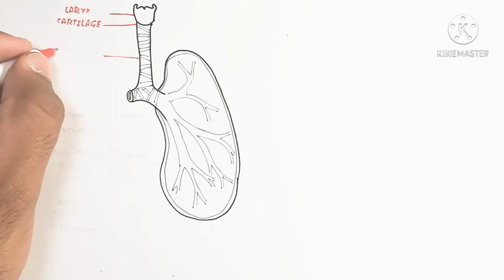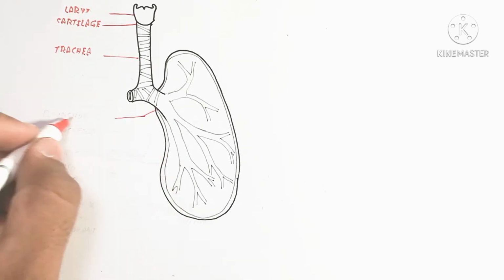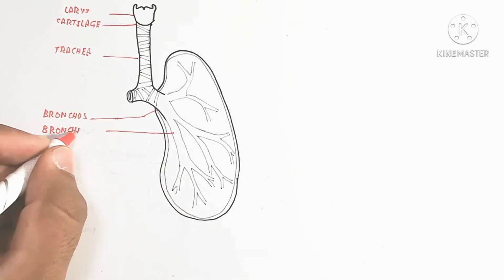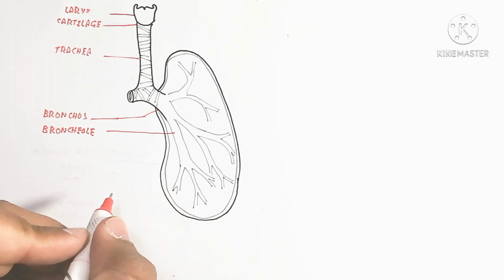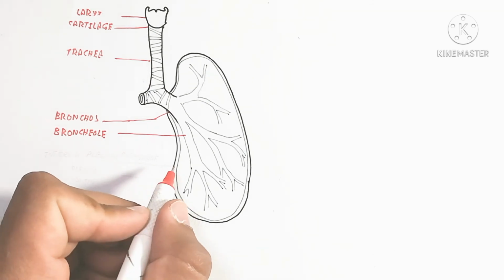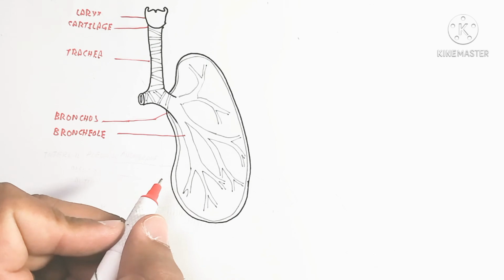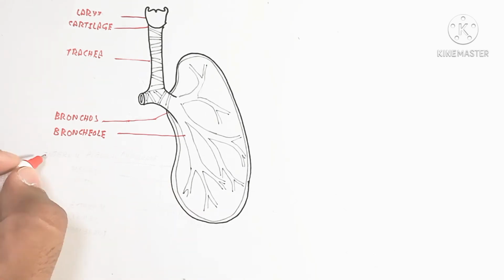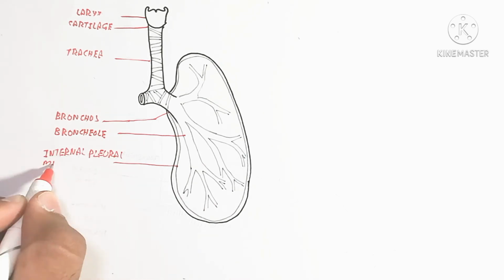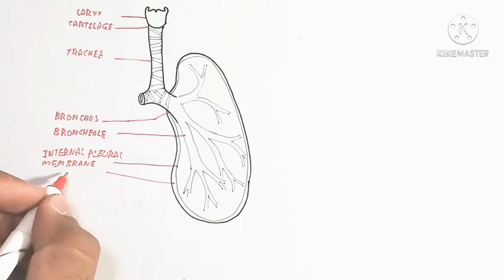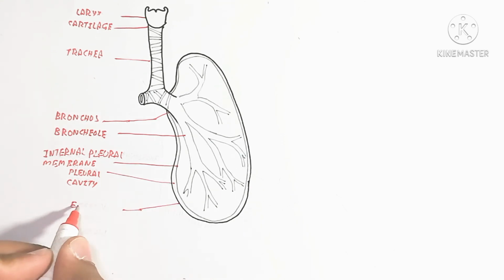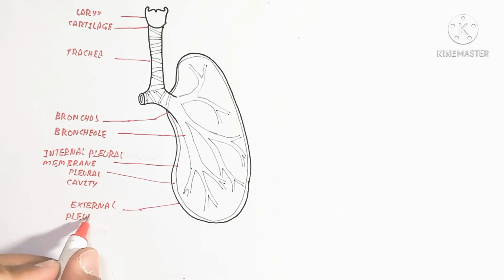Here is the bronchus, which is further divided into bronchioles, and the bronchioles are further divided into alveoli. Here is the internal pleural membrane, and there is a pleural cavity between the external pleural membrane and the internal pleural membrane, and downside is the diaphragm.